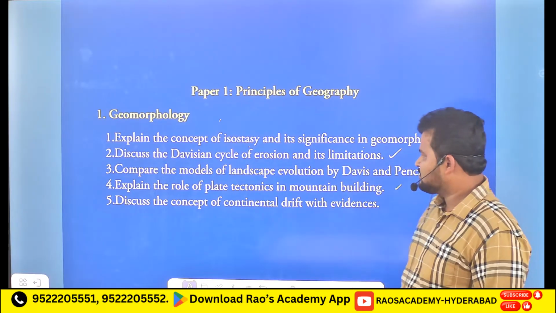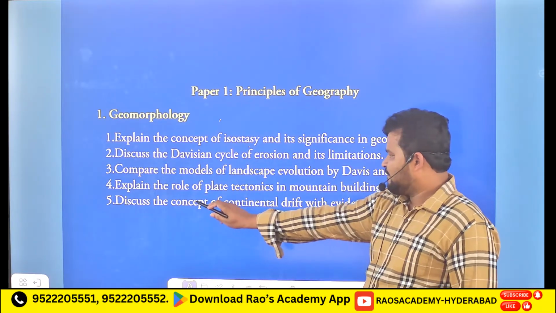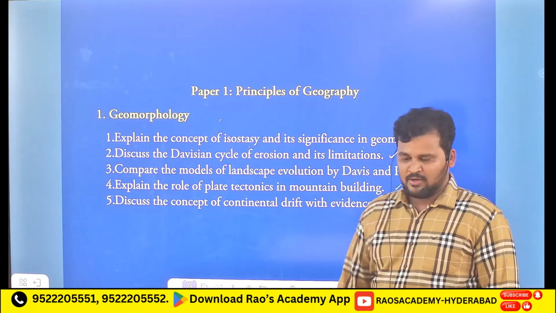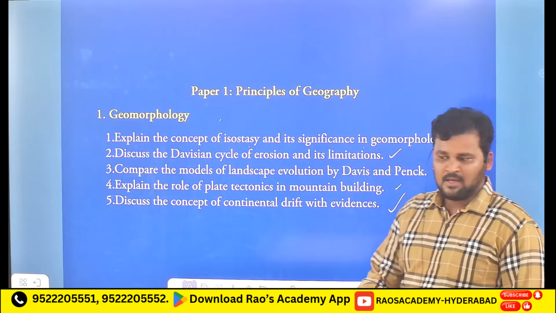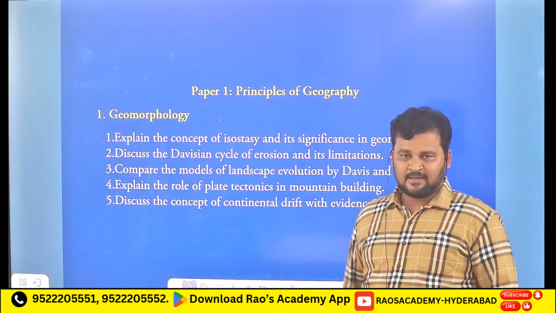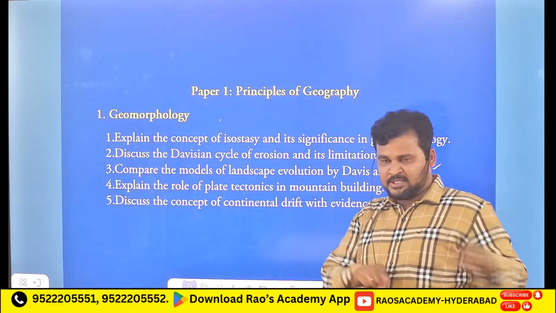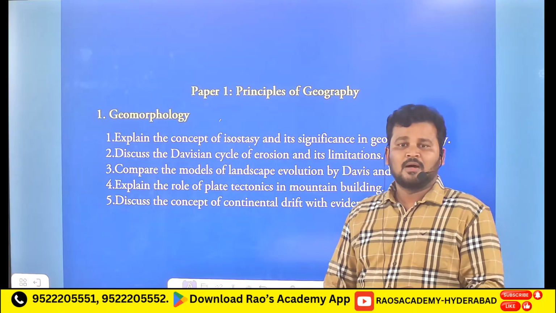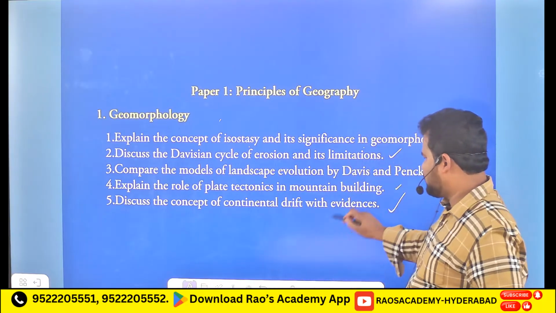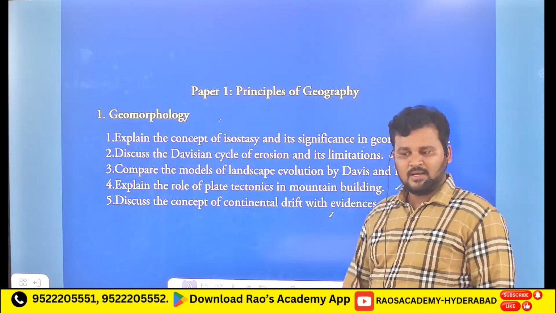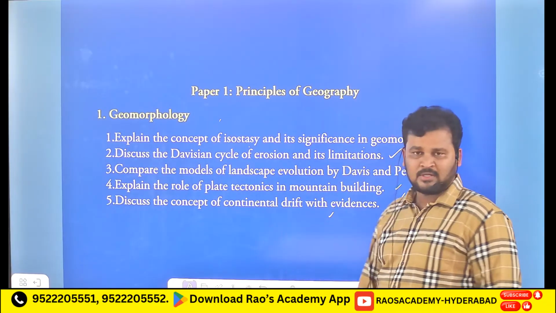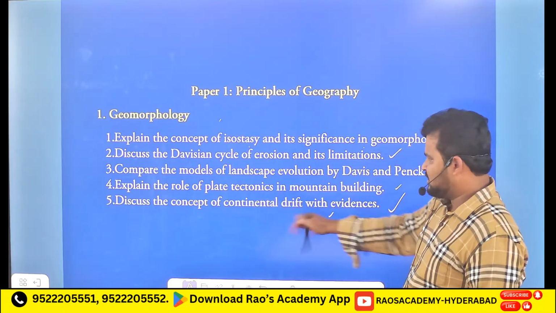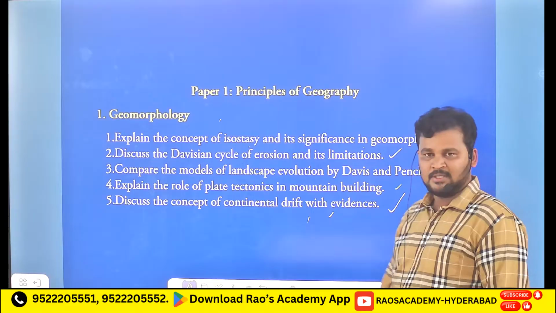Fifth question: discuss the concept of continental drift with evidences. You have to present the evidences, like fossil evidences, the zigzag fit of the coastlines, and evidence from radio dating methods. Also mention Alfred Wegener's drift theory. So these are the 5 questions from the geomorphology chapter.